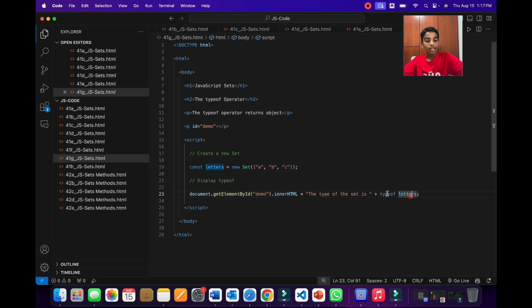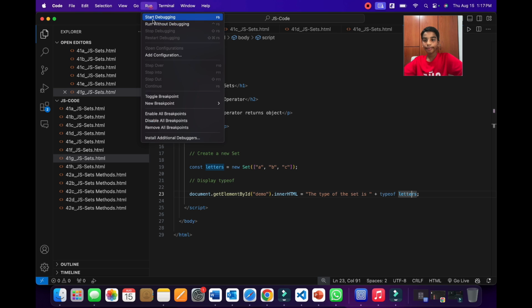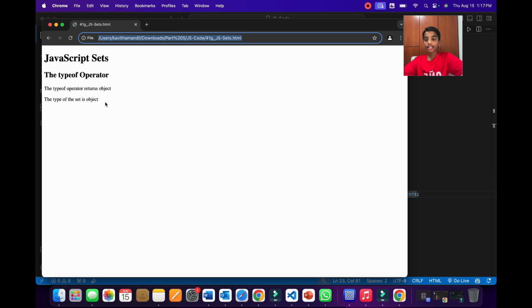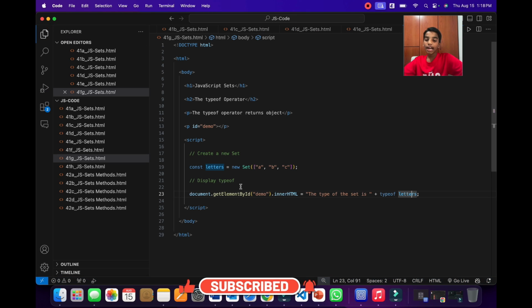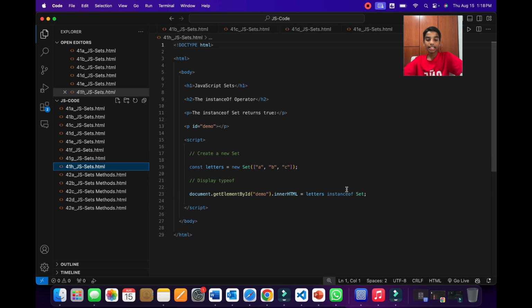So now when we run this using Chrome, as you can see, it will say the type of the set is object. And that is true because sets fall in the subclass in the class of objects and they are not primitive values. So now let's look at the second example of using instanceof.